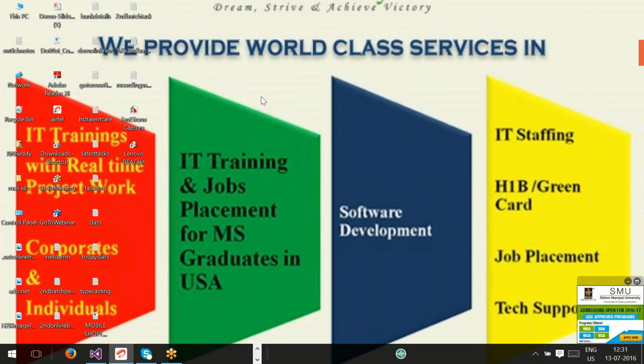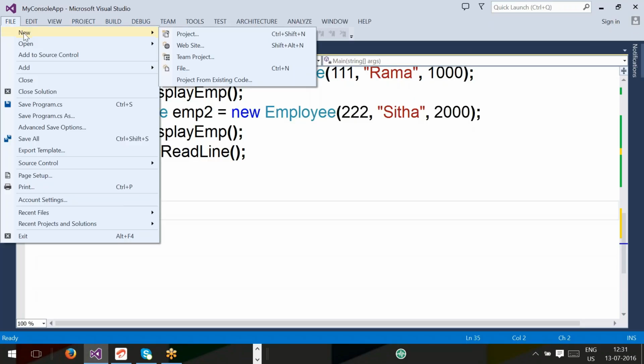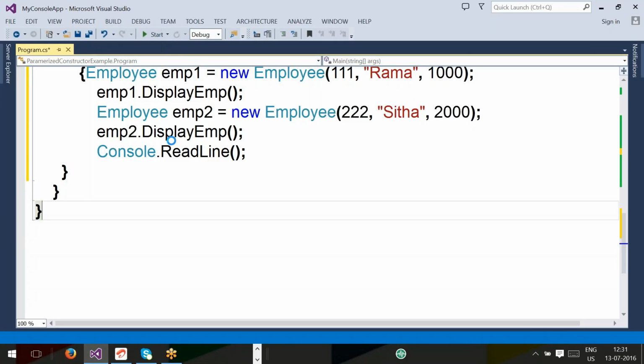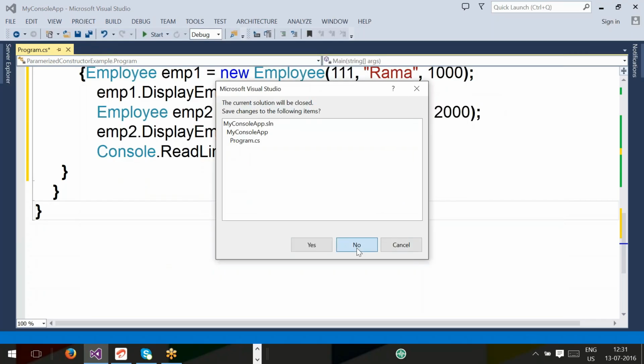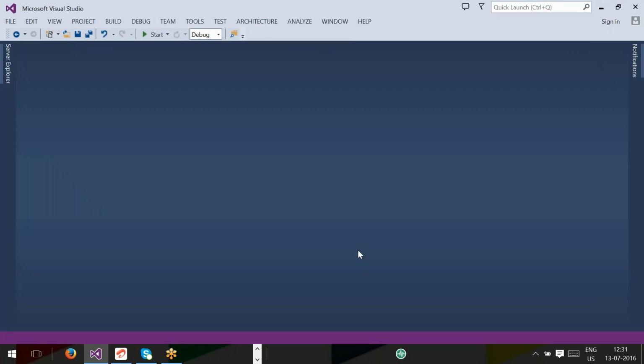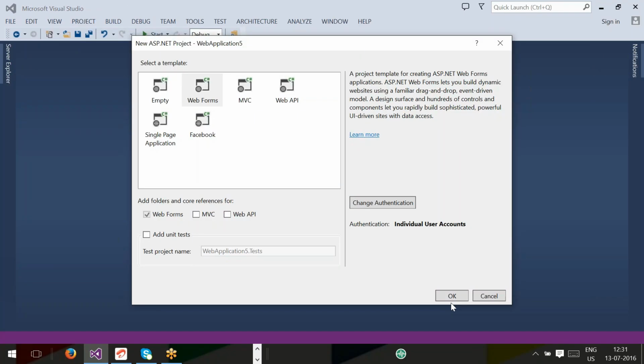I'll show you one small example of the importance of OOPs. Take one ASP.NET example. I'm just creating a sample ASP.NET application. I'm showing a simple example.